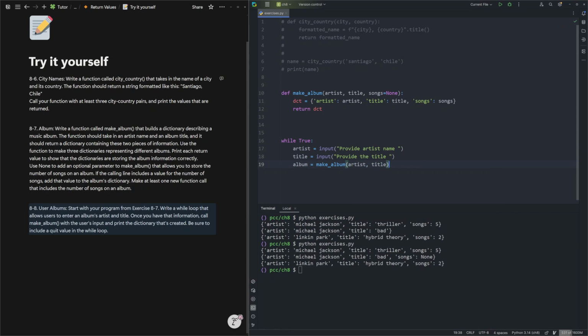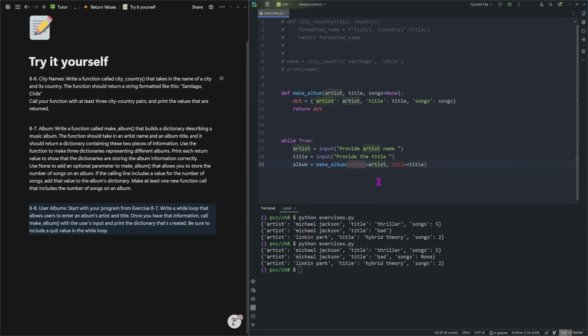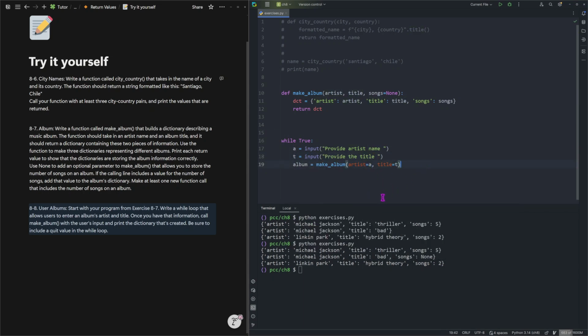Now this can be a little confusing because the parameter and argument are the same. We are essentially saying artist is equal to artist and title is equal to title. Now here you need to know that this artist is from here and this artist is from here. So the first artist is the parameter, the placeholder. The second artist is actually the value that you will store in the placeholder. If it's confusing, you can use different names. You can say A and you can say T. Artist is A, title is T, if that's easier to remember.